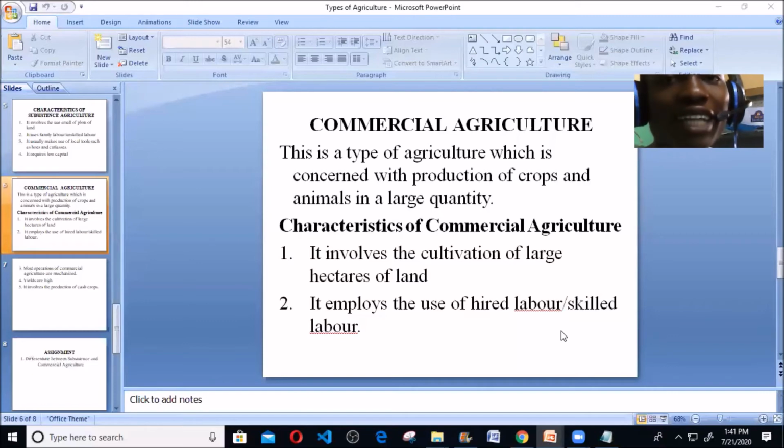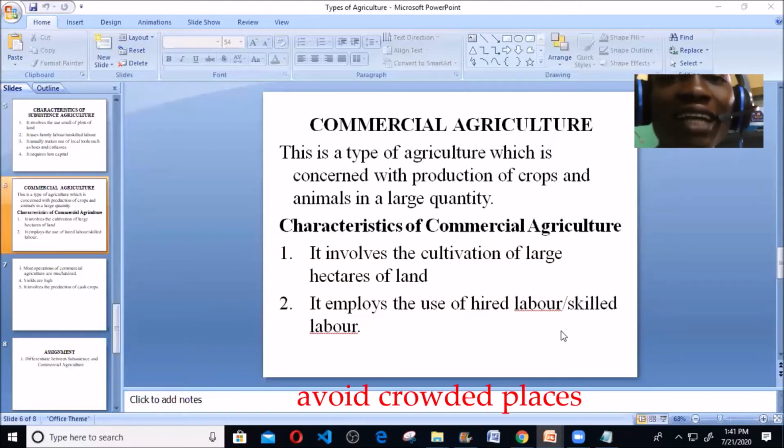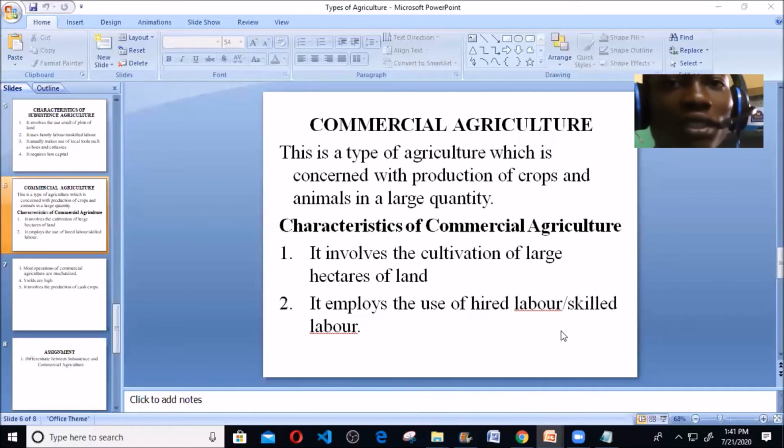You know, animal rearing has aspects. If it's the rearing of goats, rearing of cows, you are employing those who are specialized in rearing cows to help you in your cow production. If it's those that are specialized in rearing of goats, you invite them for the rearing of your goats. So it employs the use of hired labor, not just family labor, because when you are cultivating a large acre of land, family labor is too small and it's unskilled. So you won't get the right output. The expected output won't be gotten. So you need skilled labor. And that's what we call hired labor.